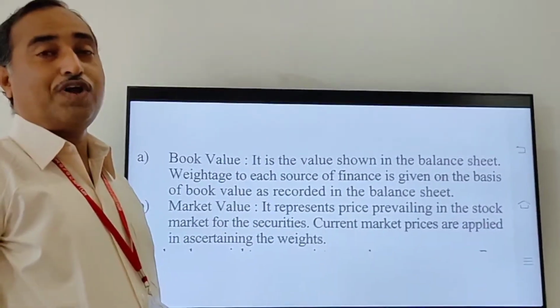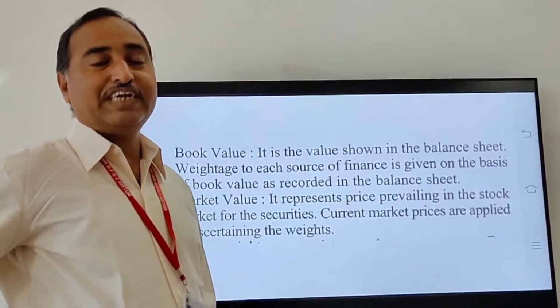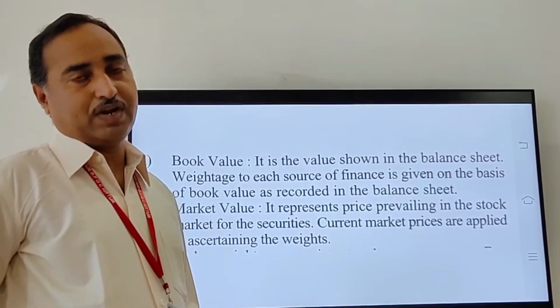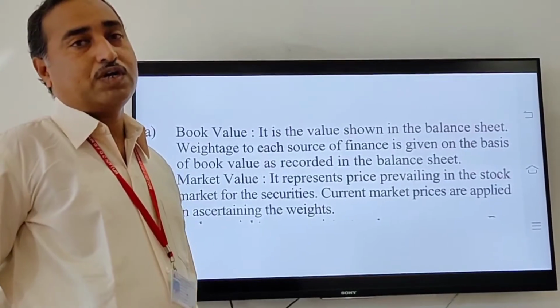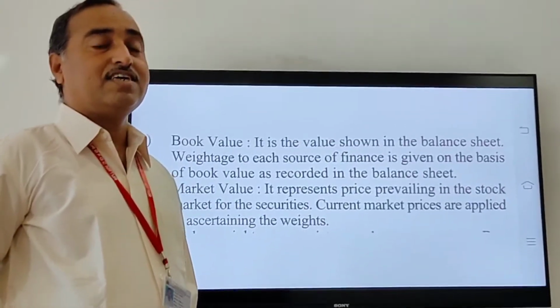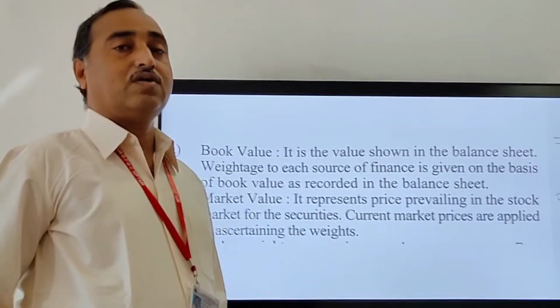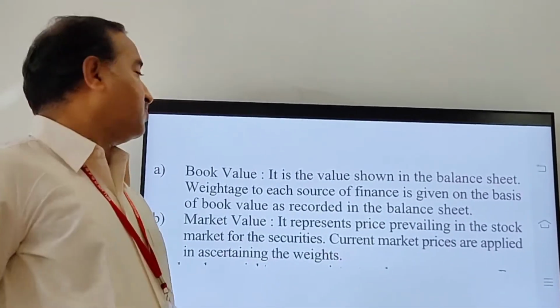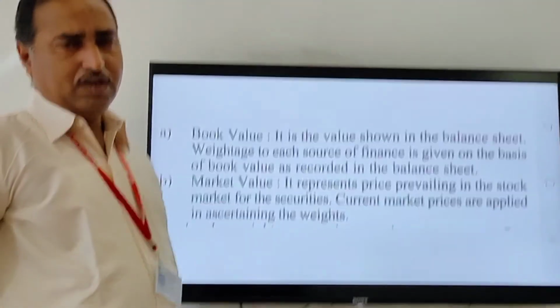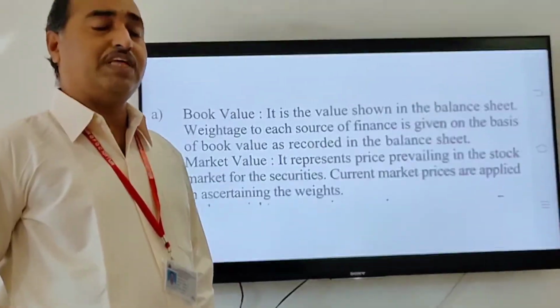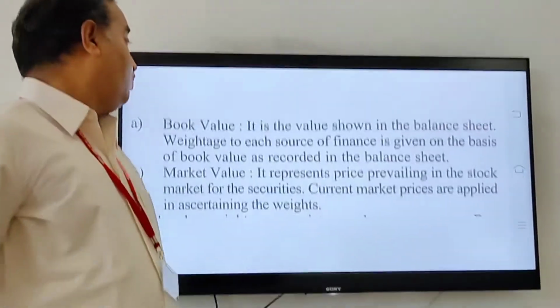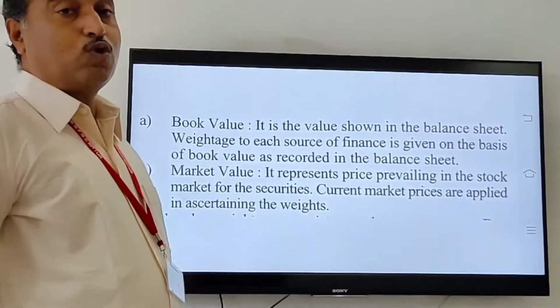Whenever you calculate weighted average cost of capital, values are very important. These values are, first, book value, and next, market value. First I want a clear-cut meaning of book value. What do you mean by book value?